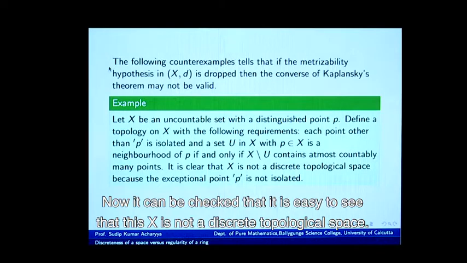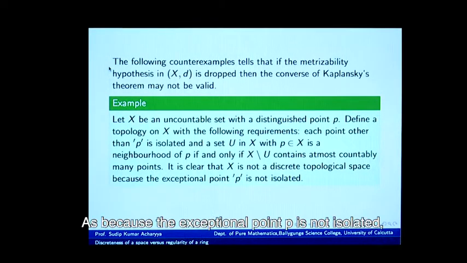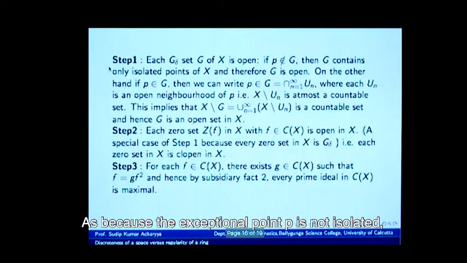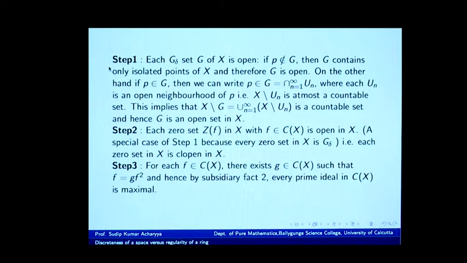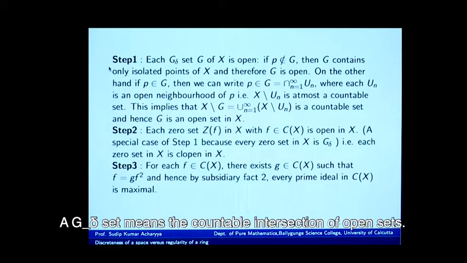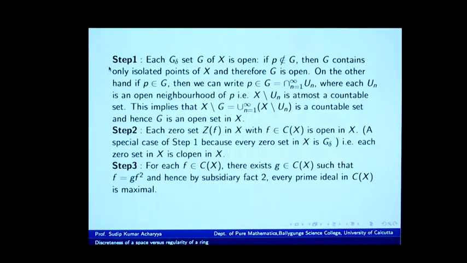Now, it is easy to see that this X is not a discrete topological space, because the exceptional point P is not isolated. But it is not hard to check that every G delta subset of X is open. A G delta set means a countable intersection of open sets.